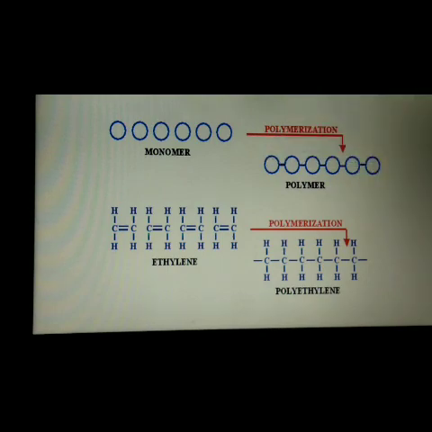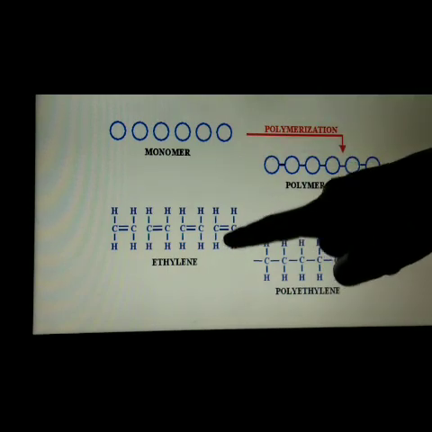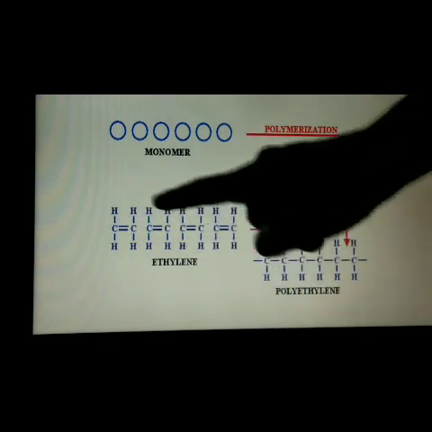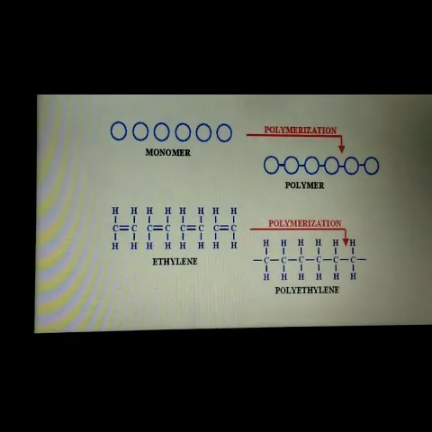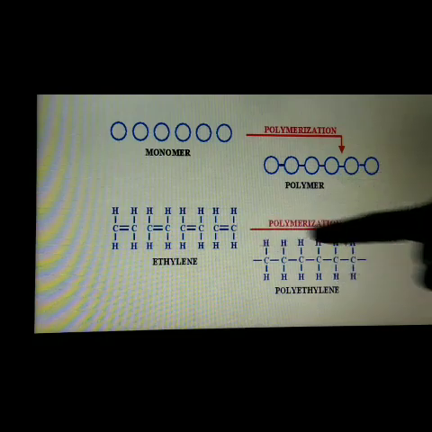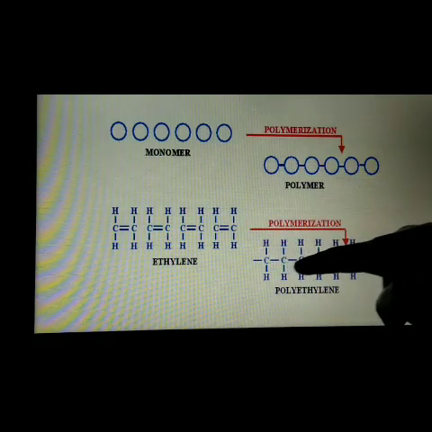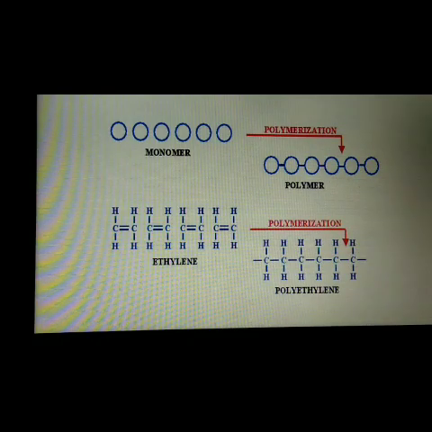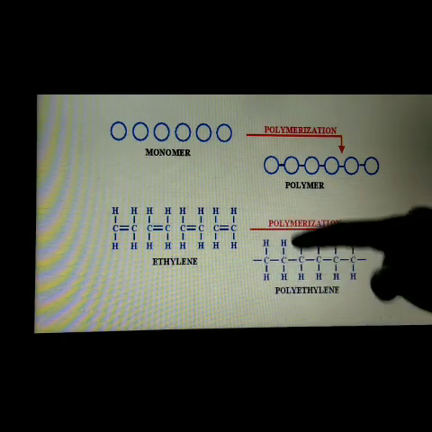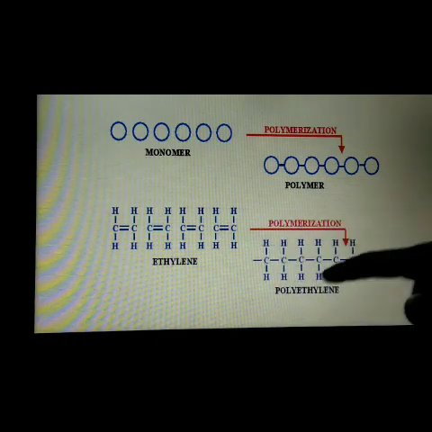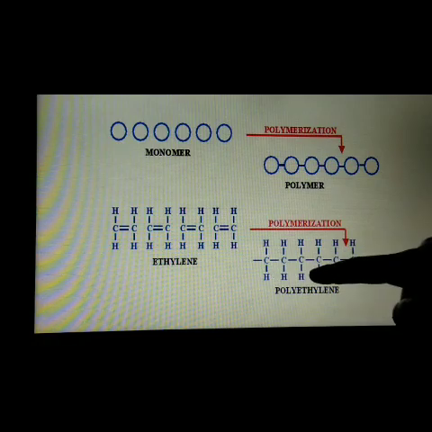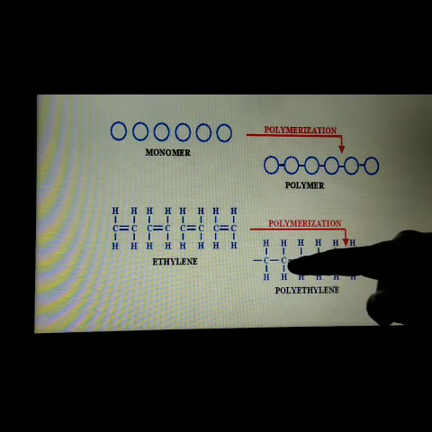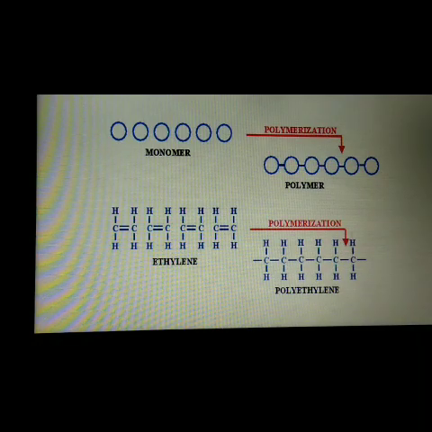For example, if you see here ethylene, these are small ethylene molecules, and these ethylene molecules are combined together by means of a covalent bond. Here you see it is an ethylene molecule, and this is another ethylene molecule, and these two ethylene molecules are joined by means of a covalent bond, right?